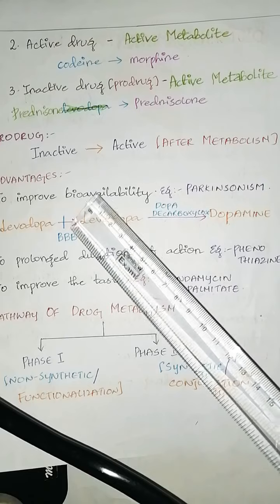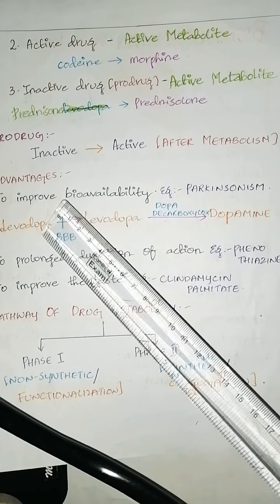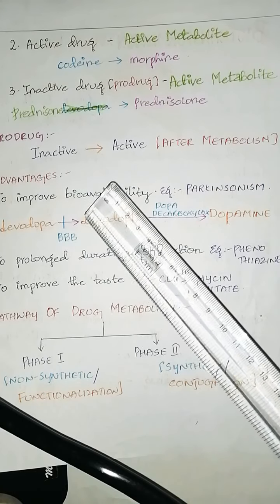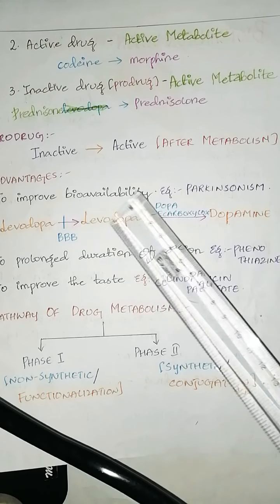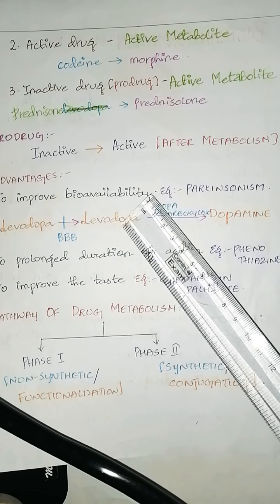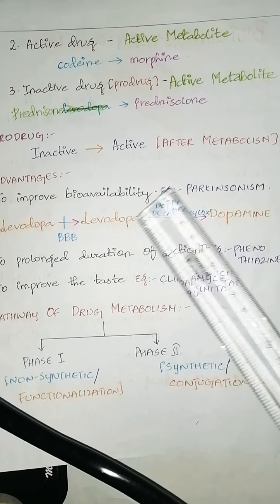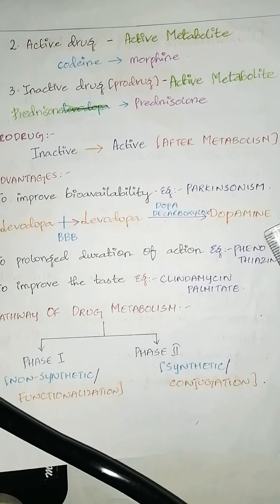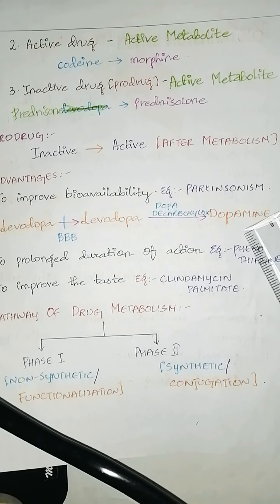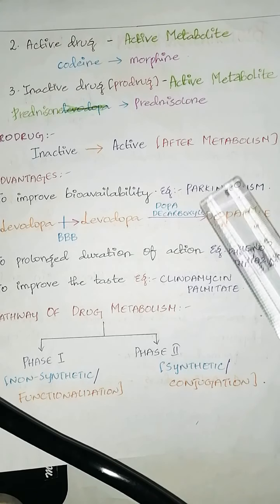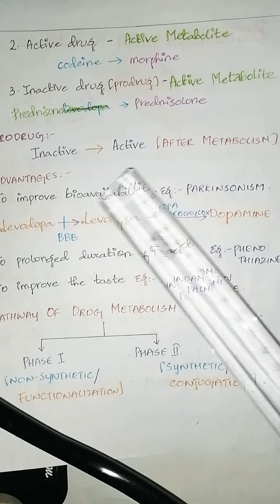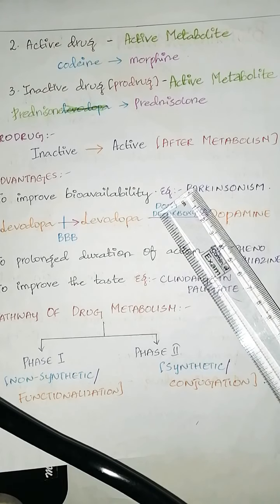It is given as an inactive drug like levodopa. Levodopa crosses the blood-brain barrier in the form of levodopa. Then in the brain, levodopa gets converted into dopamine in the presence of dopa decarboxylase, simply to improve the bioavailability.